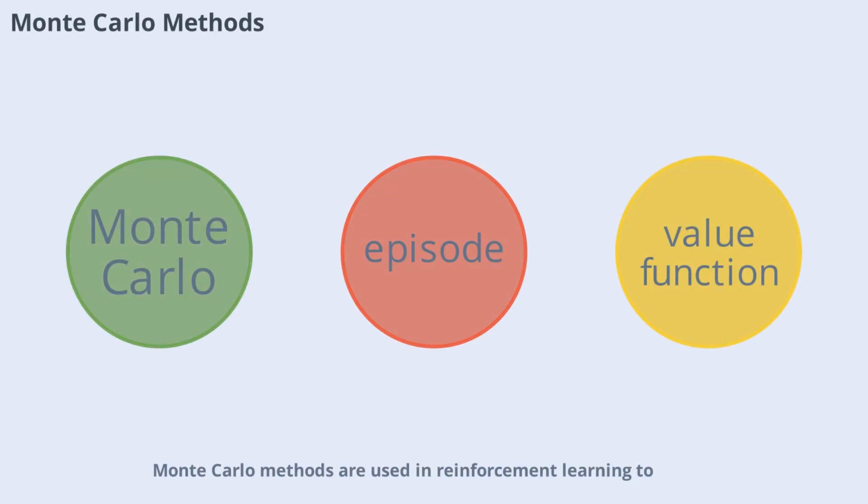Monte Carlo methods are used in reinforcement learning to estimate value functions based on averaging returns from multiple episodes. These methods rely on complete episodes of experience, making them suitable for environments where episodes naturally end. Monte Carlo techniques are simple yet powerful, providing valuable insights into the long-term consequences of actions.